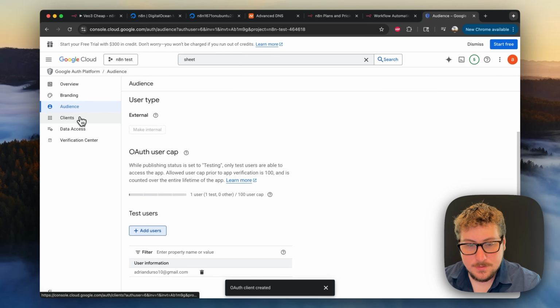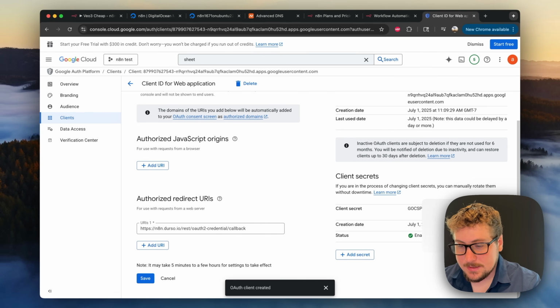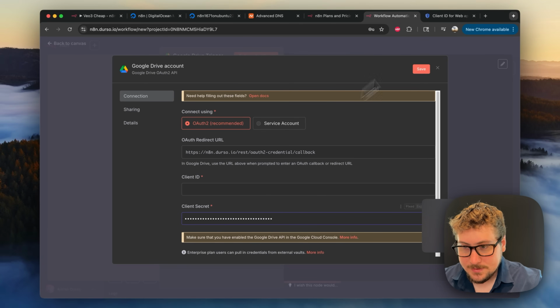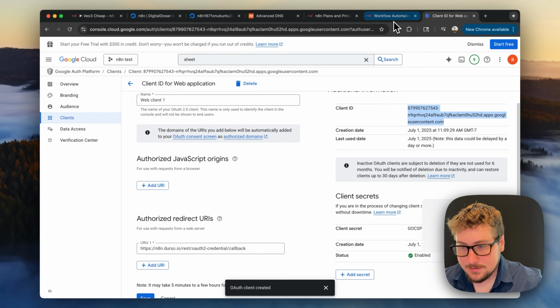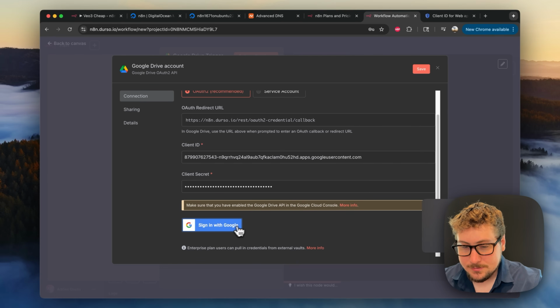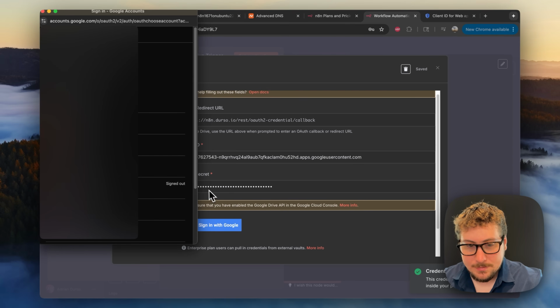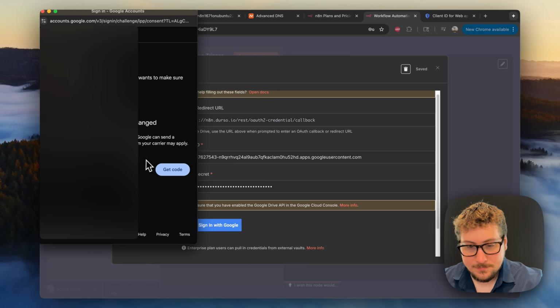So then we're going to go over to clients, click on this first client that we created right here, and then this is the information that we need. So we're going to take this secret, then we're going to go into N8N, paste it right here, then we're going to go back, take this client ID up here, copy it, paste it into here, and then that should pop up this sign in with Google. I'm going to hit that button right there. Going to make sure to go to the account associated with what we did before.